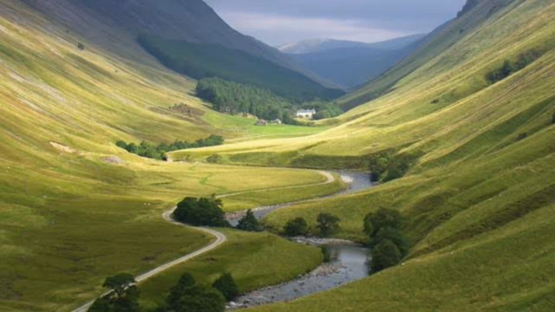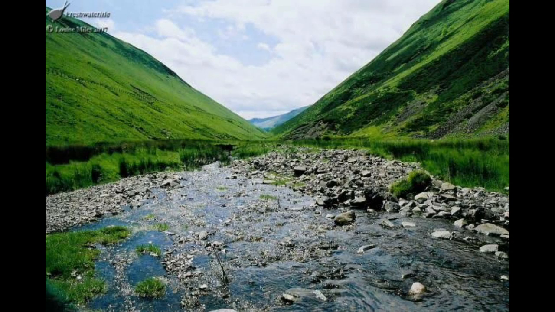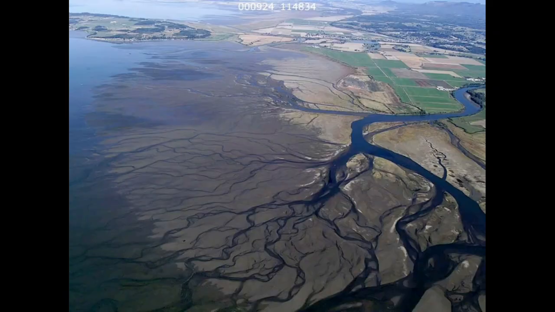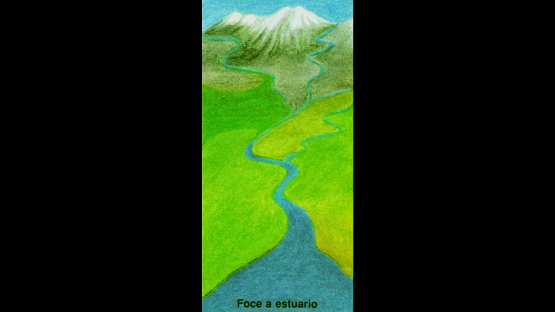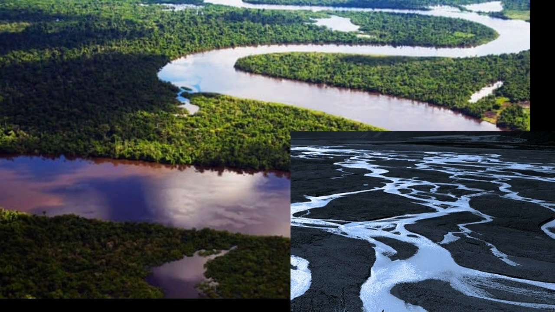Large deposits of sediments are found at the level bed, and the river splits into a number of channels called distributaries. The main work of the river here is deposition, and it develops typical landforms like delta and estuary. The difference between tributary and distributary you should know.